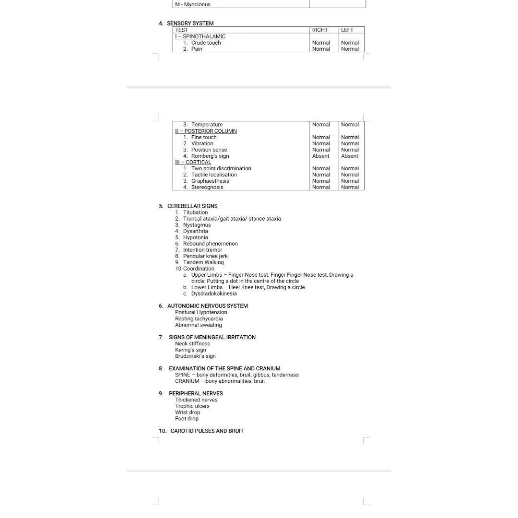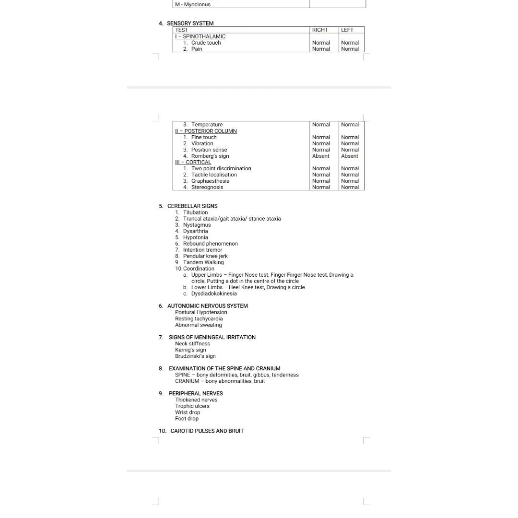And then go with the peripheral nerves examination: thickened nerves to rule out leprosy, trophic ulcers, wrist drop, foot drop. Wrist drop is seen in radial nerve palsy. Foot drop is seen in common peroneal nerve palsy, and median nerve palsy will have ape thumb and ulnar claw hand. So you have to know about the peripheral nerves and the carotid pulses and the bruit.